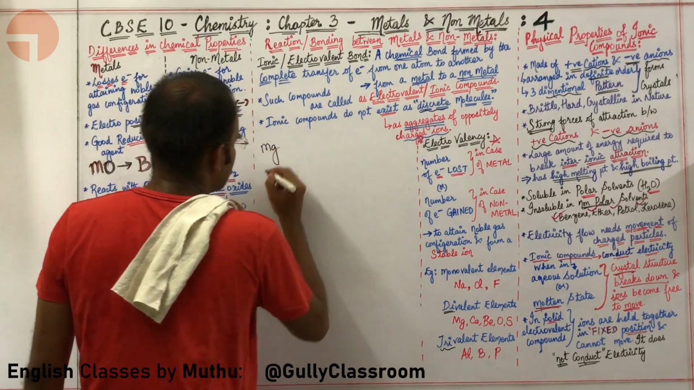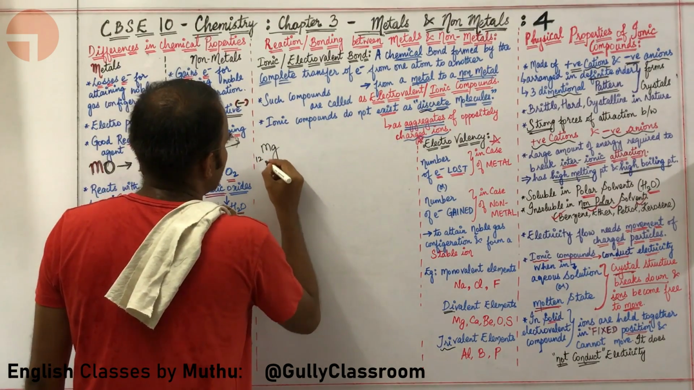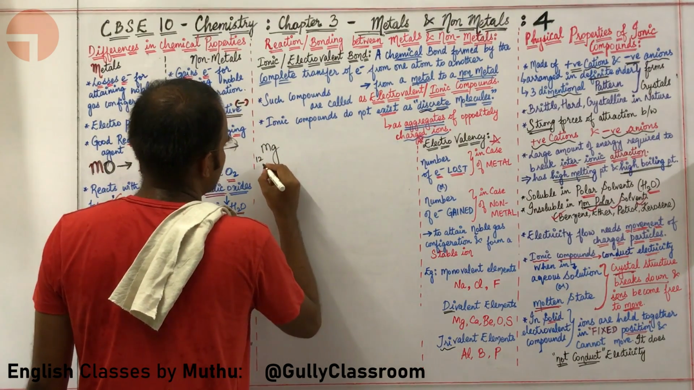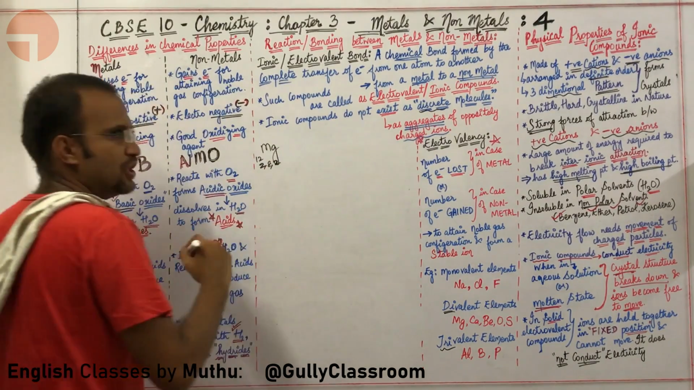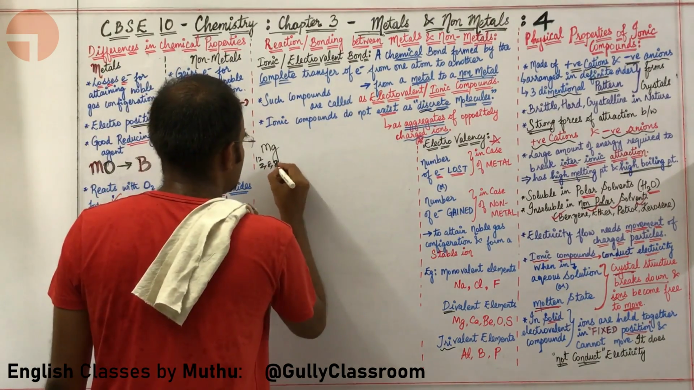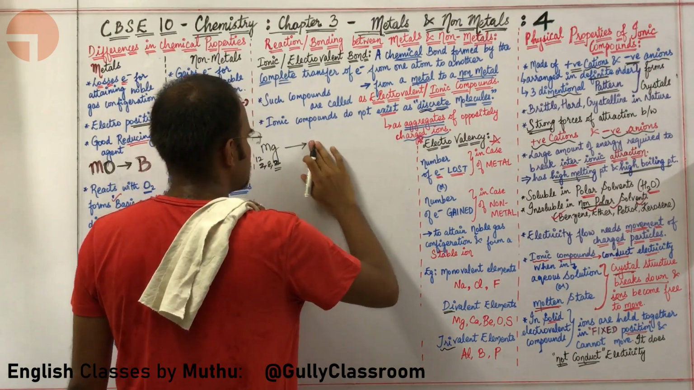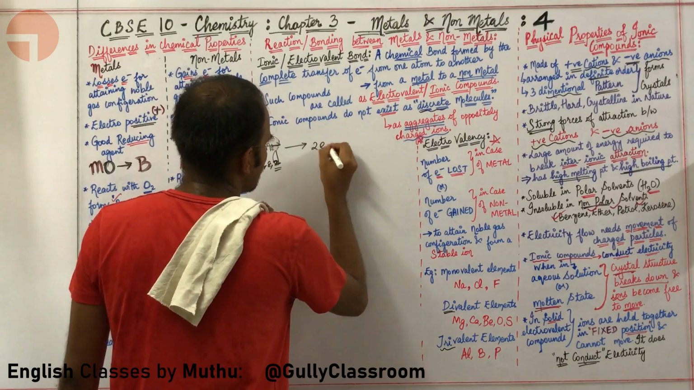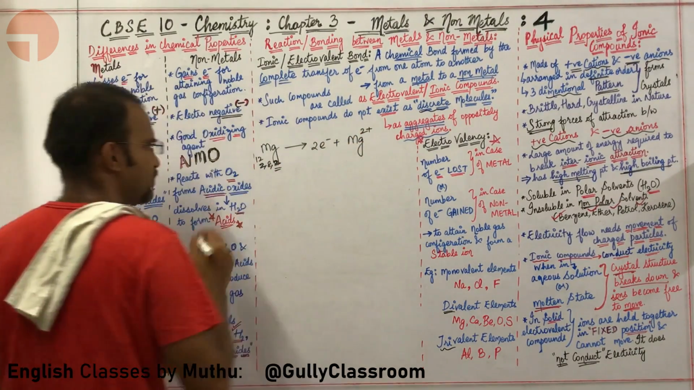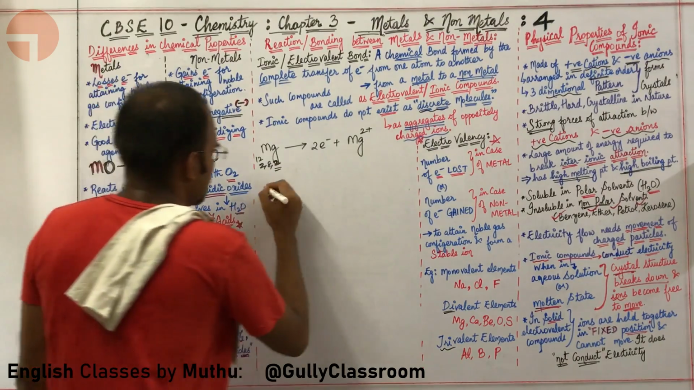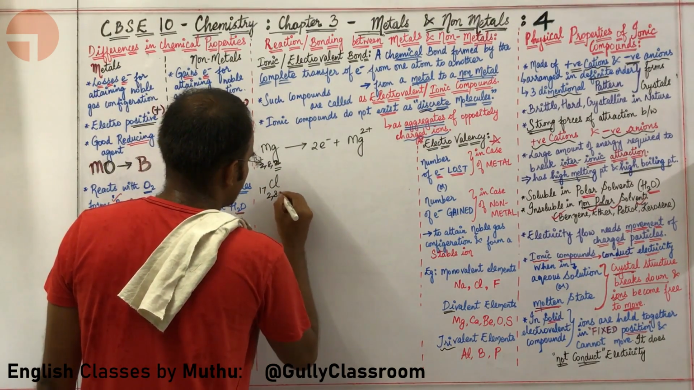Let us take magnesium. What is the atomic number of magnesium? 12. What is the electronic configuration of magnesium? 2, 8, 2. What does magnesium do? Magnesium loses these 2 electrons so that you will get Mg2+, the magnesium ion. What about chlorine, sir? Chlorine's atomic number is 17, 2, 8, 7.